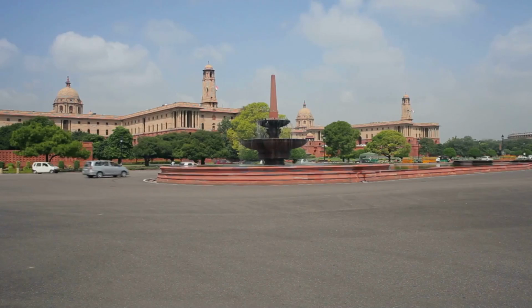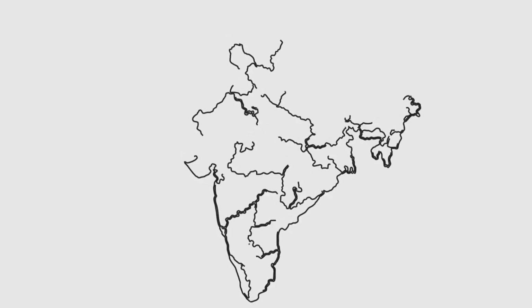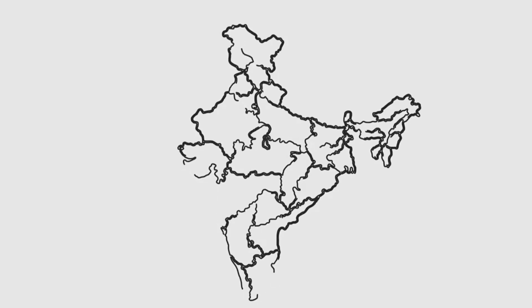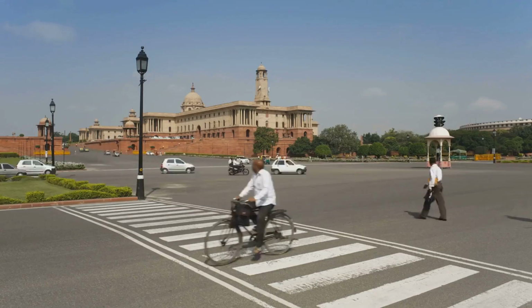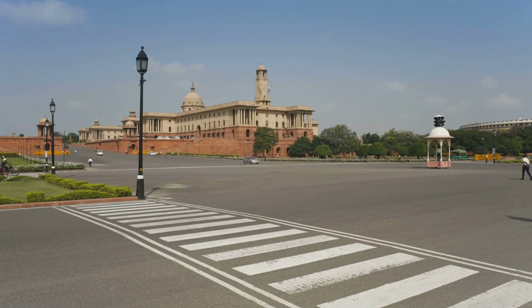India follows a parliamentary system similar to the United Kingdom. However, it has a federal structure with power divided between the central government and states. The president is the head of state, while the prime minister leads the government.